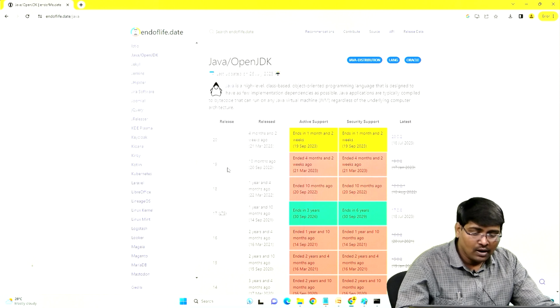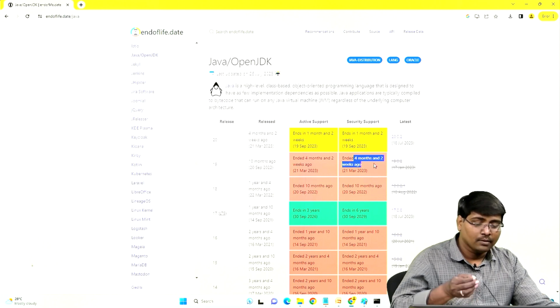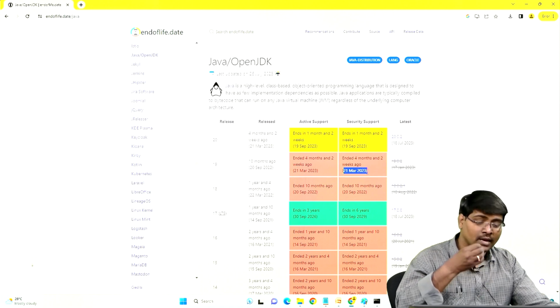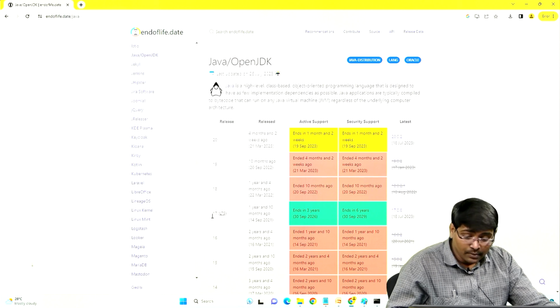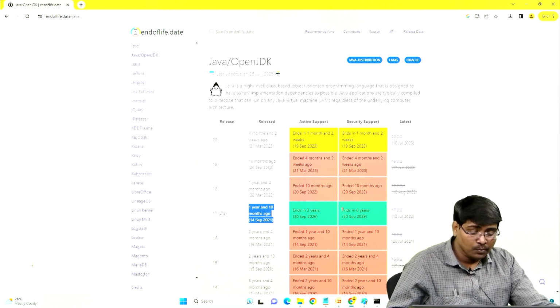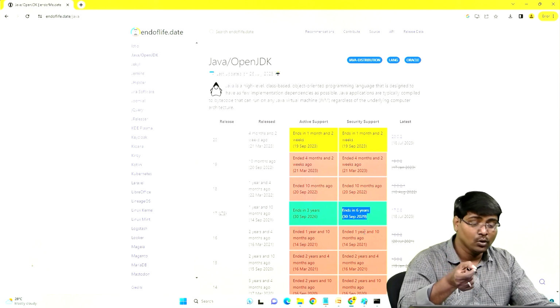Suppose Java 19 was released on this particular date, so security support is provided up to 4 months. So by the end of 21st March 2023, the security support is ended. But coming to this one, it was released approximately 2 years ago, but the support is provided up to 2029. Now you got my point.